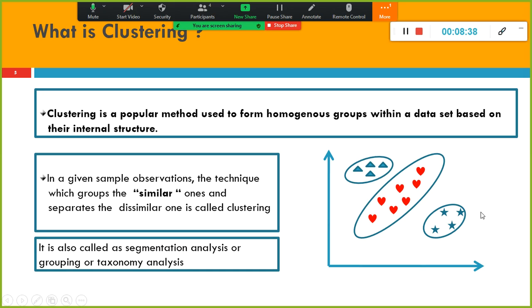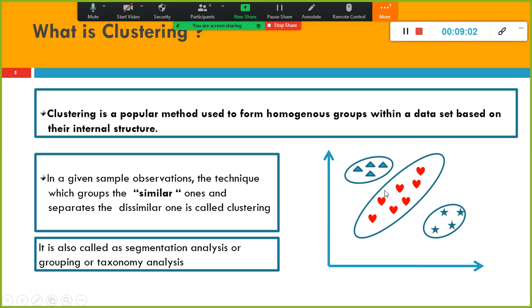If your data has some pattern in it, it will group or partition the data into homogeneous groups. Look here, each group's data is completely different. It groups the similar ones and separates the dissimilar ones.